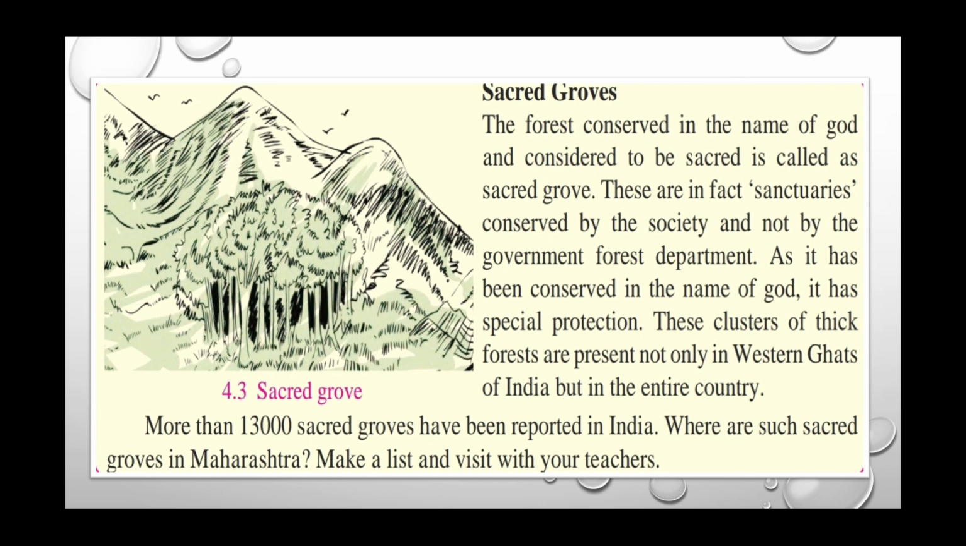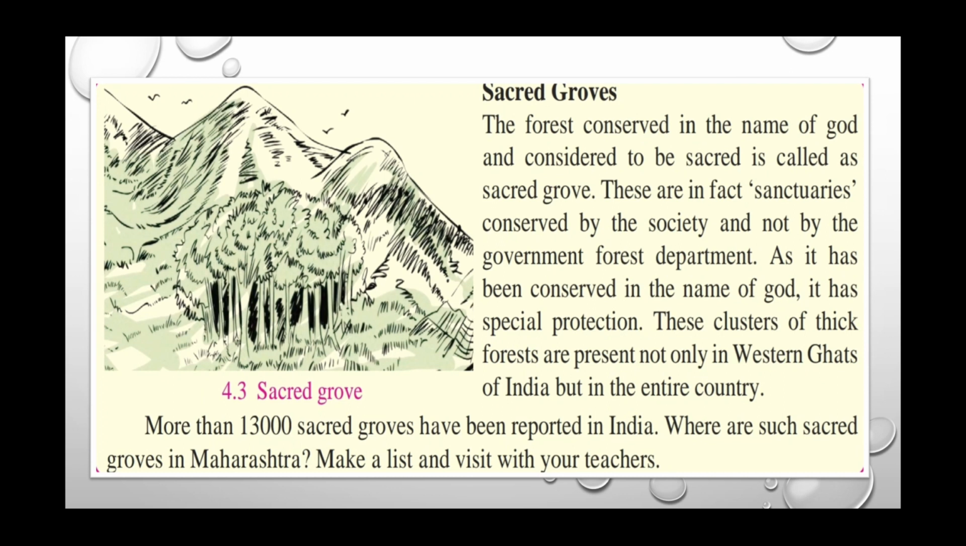More than 13,000 sacred groves have been reported in India. In Maharashtra, we can observe such sacred groves mostly in Sindhudurg district as well as in Ratnagiri district also.